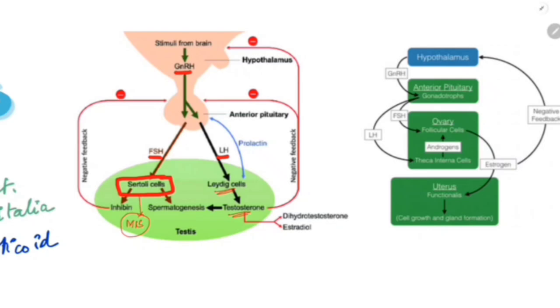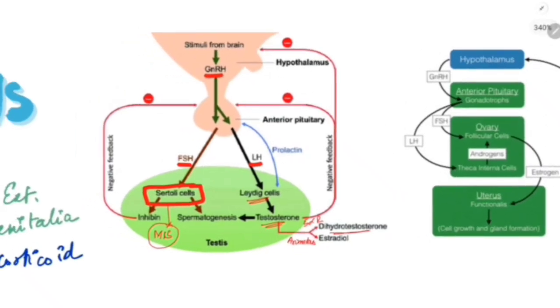The testosterone will again be converted into dihydrotestosterone by the help of 5-alpha reductase enzyme. It is converted into estradiol by the help of aromatase enzyme. Next, testosterone is going to have a negative feedback on FSH, LH and GnRH, whereas inhibin has a negative feedback on FSH alone.